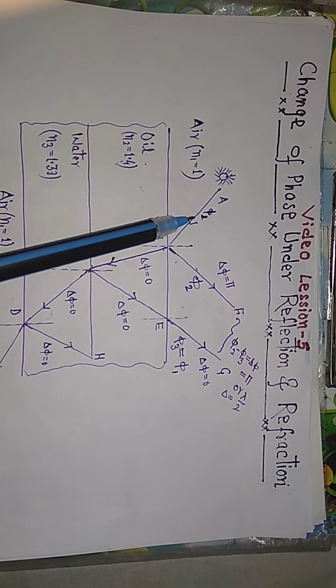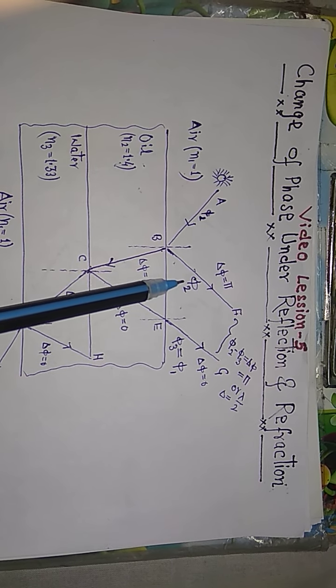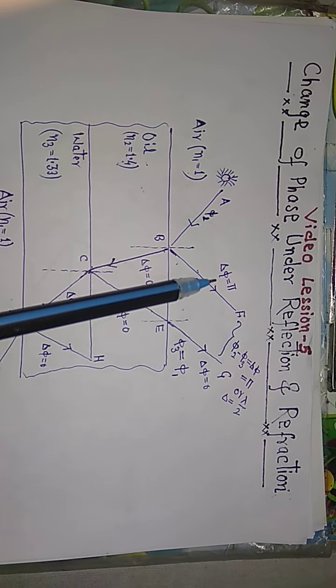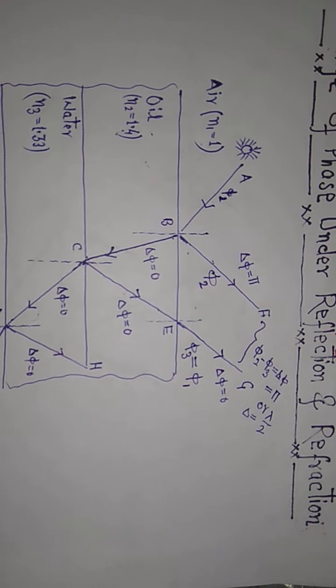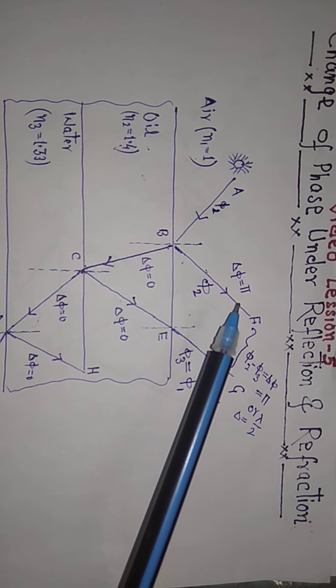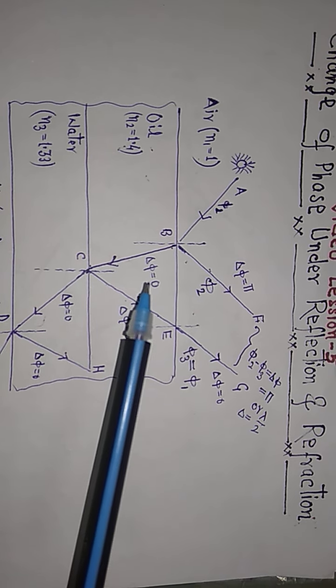Here the initial phase is phi 1, here the phase is phi 2, then this change, that means phi 2 minus phi 1, is equal to pi. So this phase change is equivalent to a path difference of lambda by 2. Okay, so this is the rule for rare to denser.